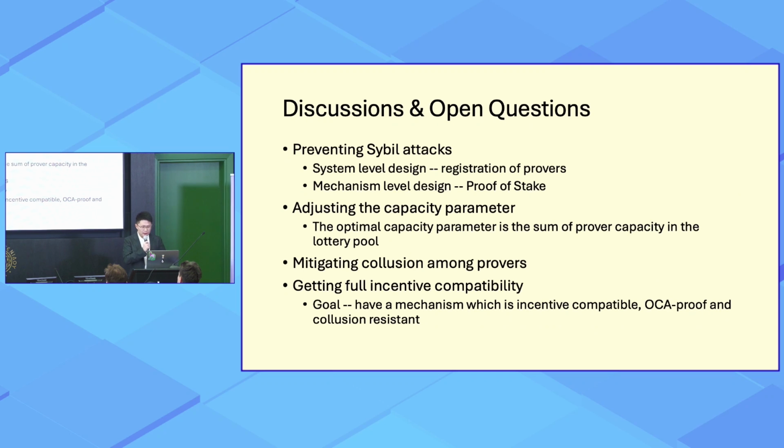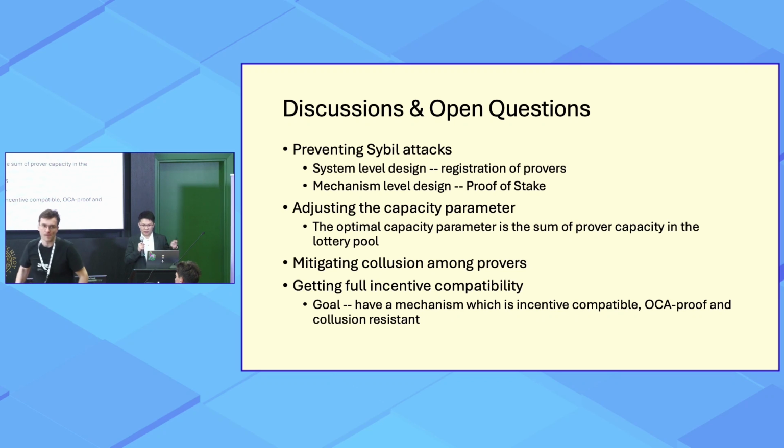Okay, so let's look at the discussions, open questions. So we have 4 points here. Firstly is how do we prevent the Sybil attack, which may exist in the proofing mechanism. So we have 2 different ideas. One is from system level design. We can have registration for provers. So the prover must register themselves before joining the prover markets. So this can in part mitigate this Sybil attack problem.